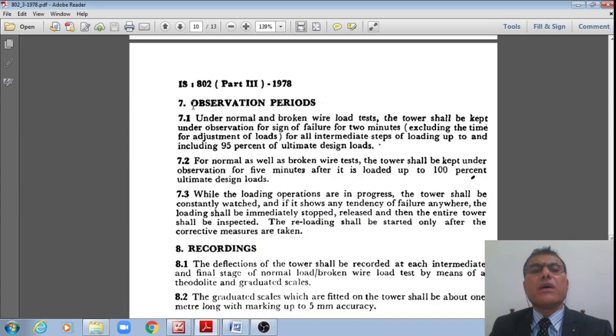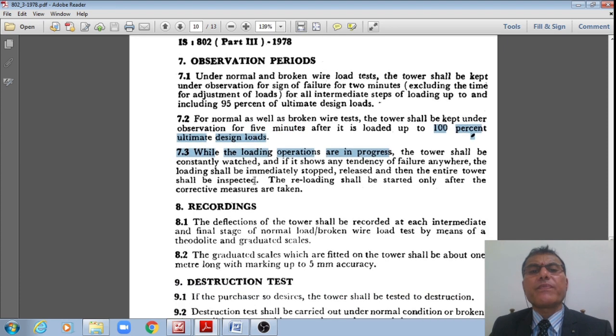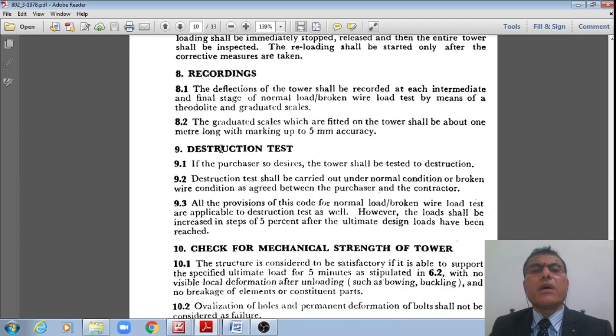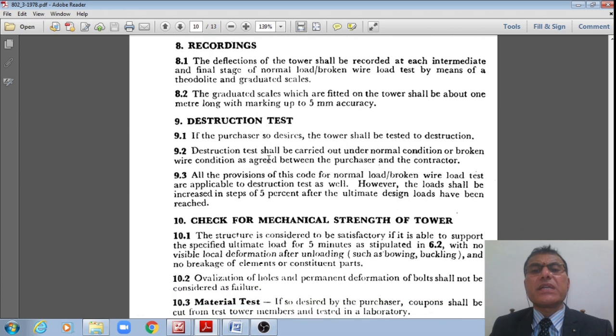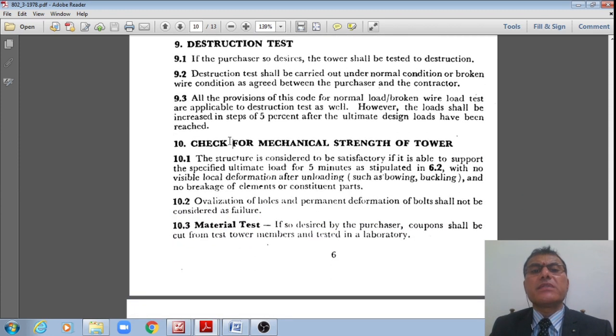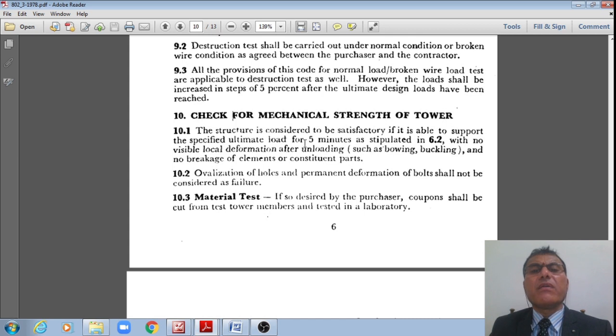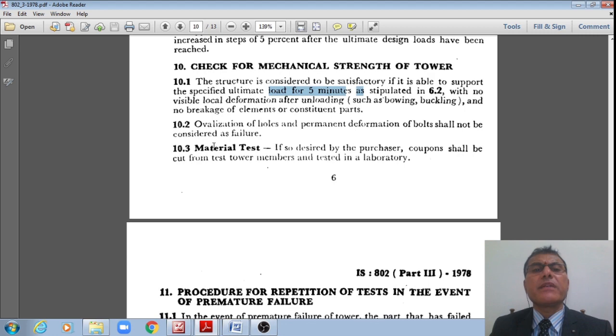And what the observation periods should be: it says that for every 5 minutes after it is loaded up to 100% ultimate load, that is how the recording should be done. And the destruction test shall be carried out, and check for mechanical strength of the tower using load tests for every 5 minutes stipulated time.